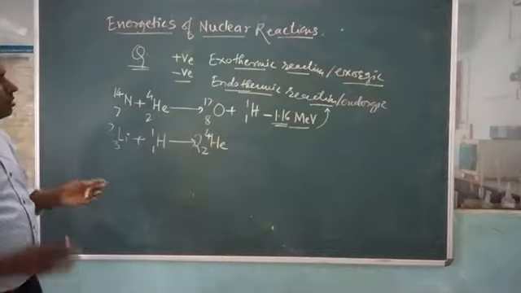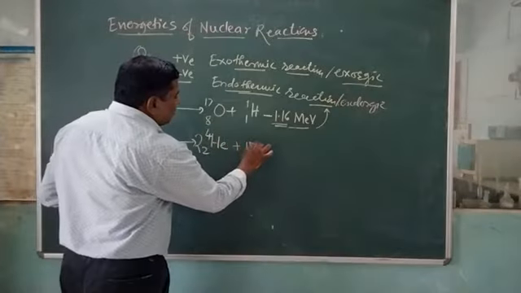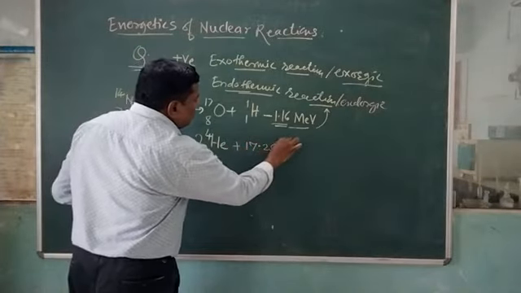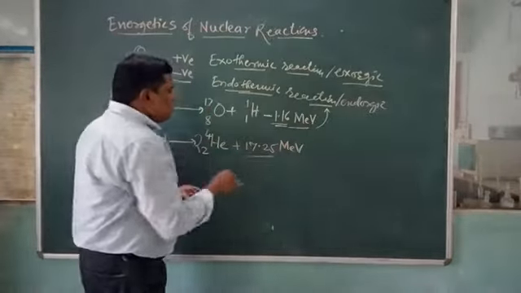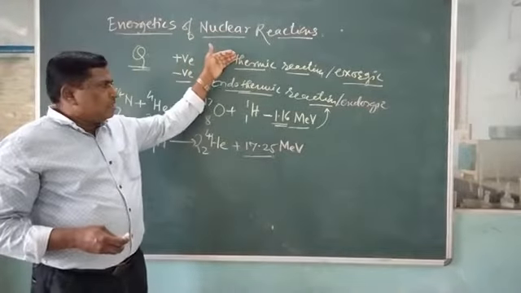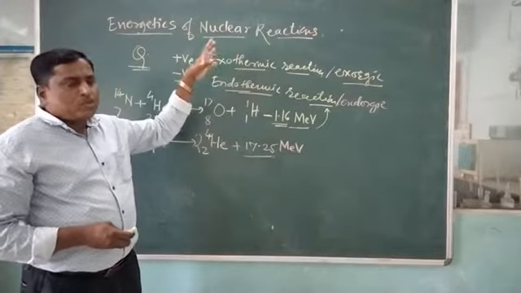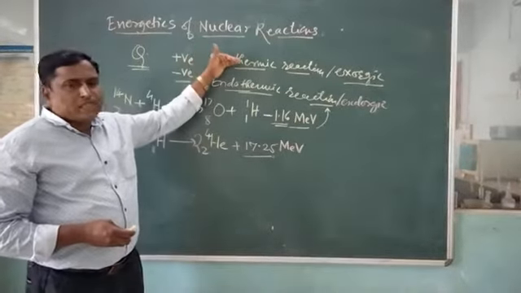Therefore some amount of energy comes out, which is 17.25 MeV. So the energy is released, and it is called an exothermic reaction. Exo means out. When the energy is released, it is called an exothermic reaction.